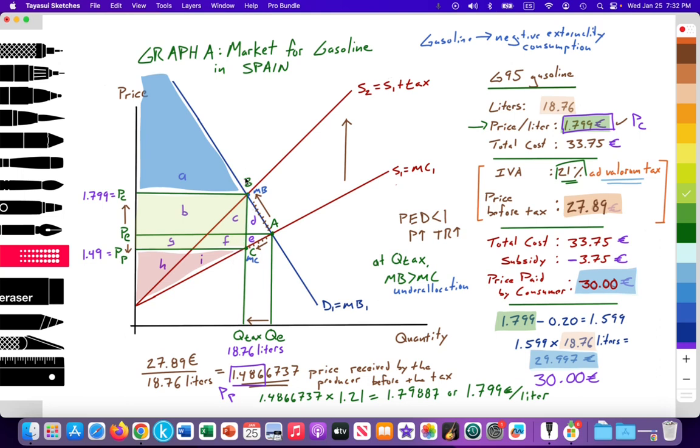Now, one thing we can note if we're looking at elasticity is who carries the burden of the tax, who's carrying more of the burden, who's more negatively affected by the tax.